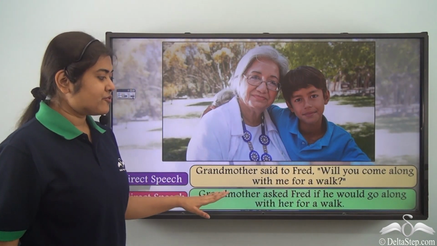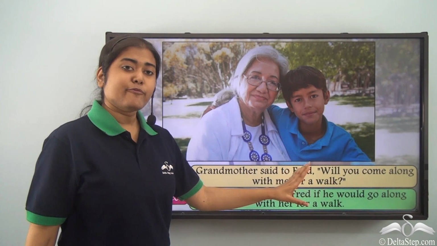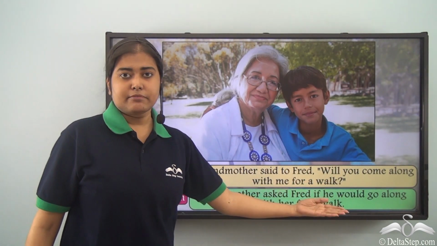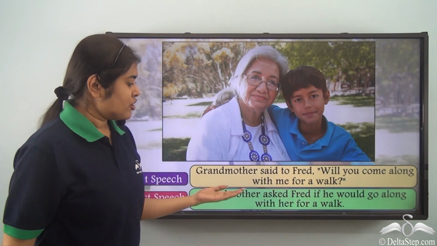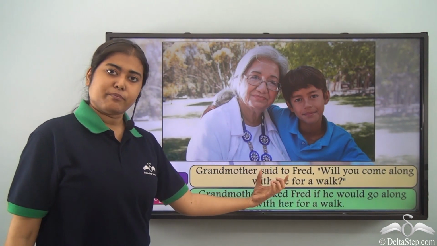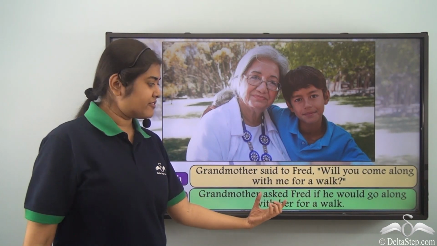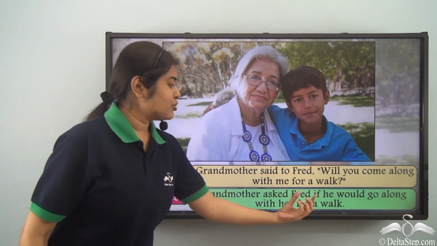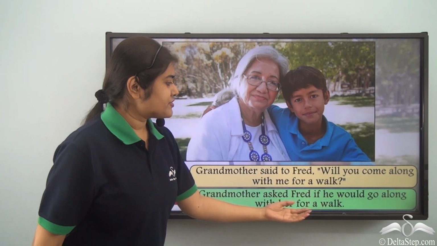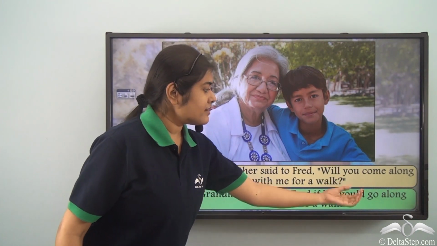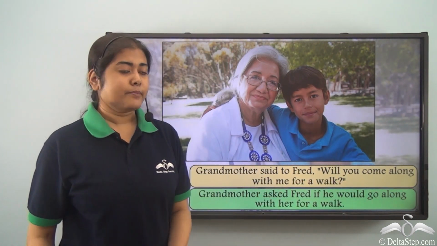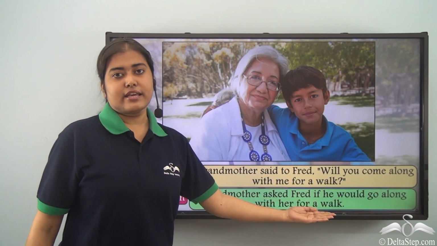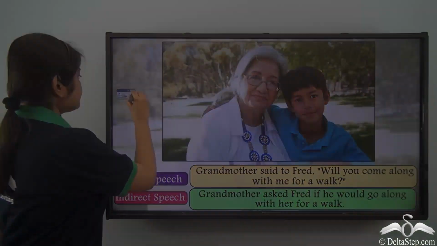So be very careful and change each of them one by one so that you do not miss any of the changes that take place in this conversion. So first you have to look for the reporting verb, choose the appropriate one, then see if the question answers in yes or no, you add if or whether. After that, the pronoun. Then if you have a special word like come, then it will change to go, and finally you put in the rest of the sentence.